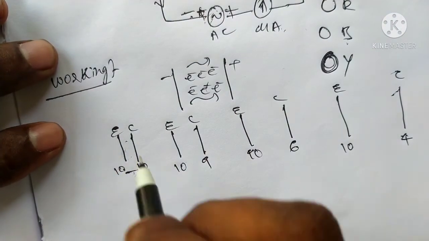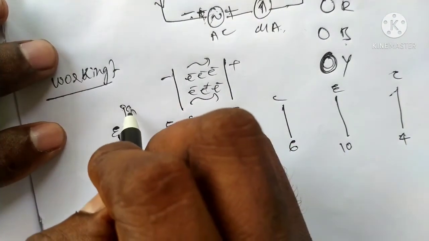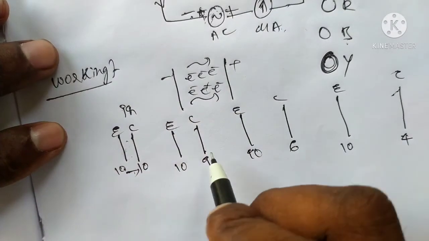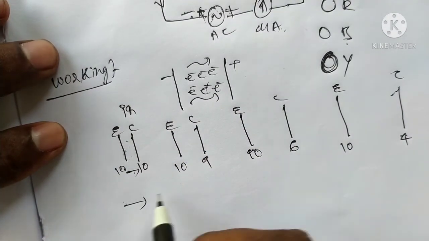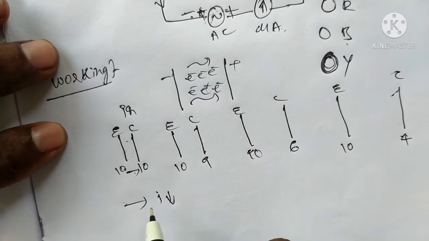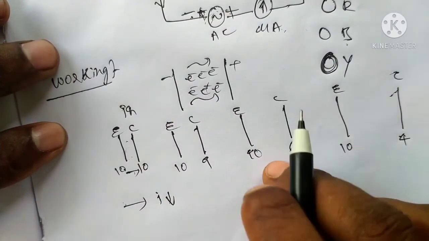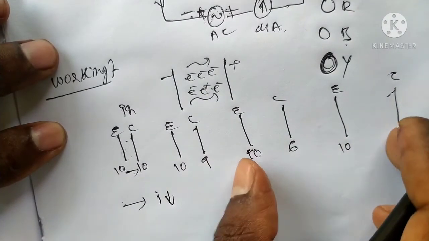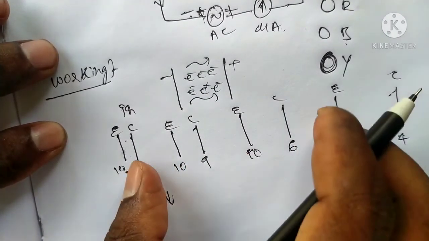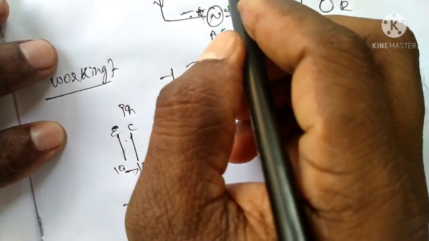Short distance, intensity is high, which means current is high. As the potential difference increases, the current will decrease. That means the flow of electrons will decrease with increasing potential difference. Potential difference is nothing but the distance between the two plates.